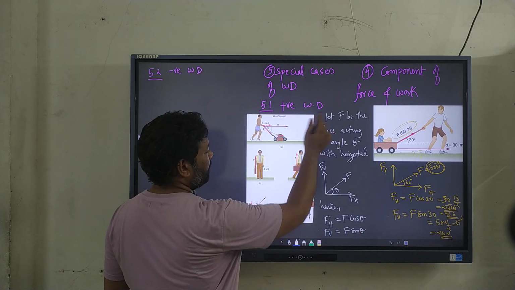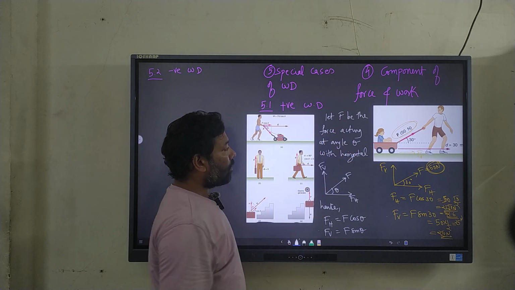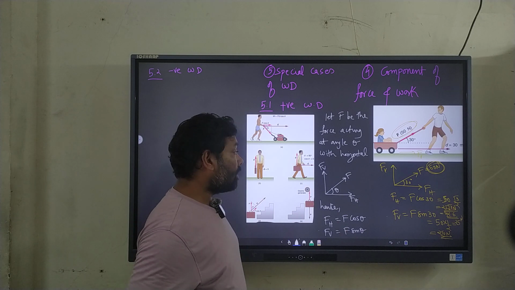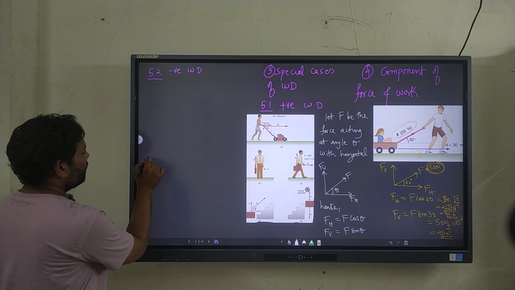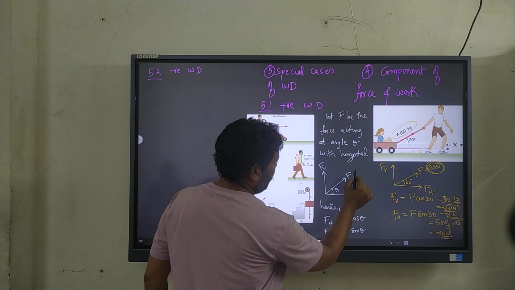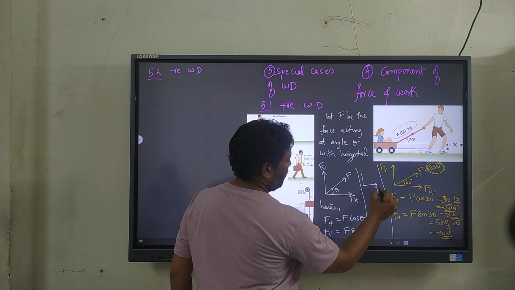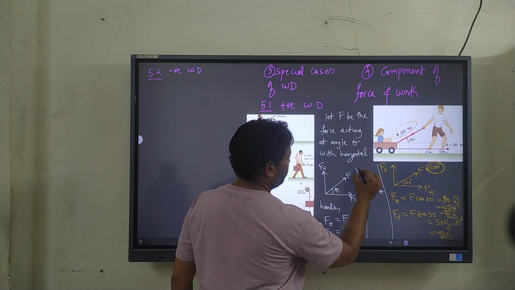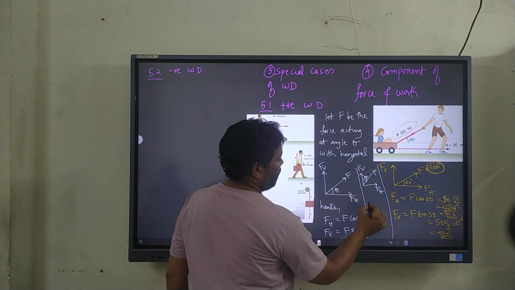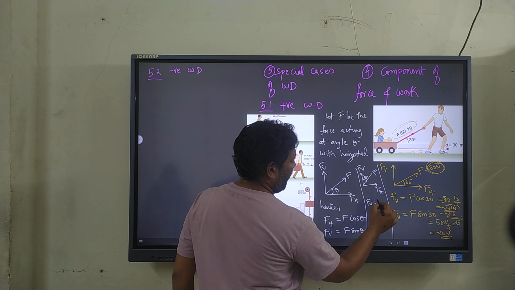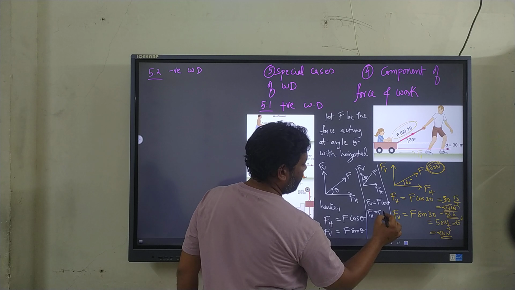Now as an alternative, if instead of the horizontal, the angle is given with the vertical, then what to do? I'll write it down over here, where we have some space. So in case the angle is given with the vertical, FV will be F cos theta, just see this, and FH will be F sin theta.